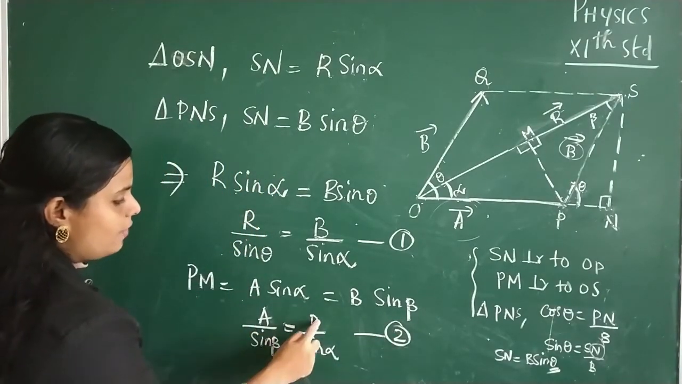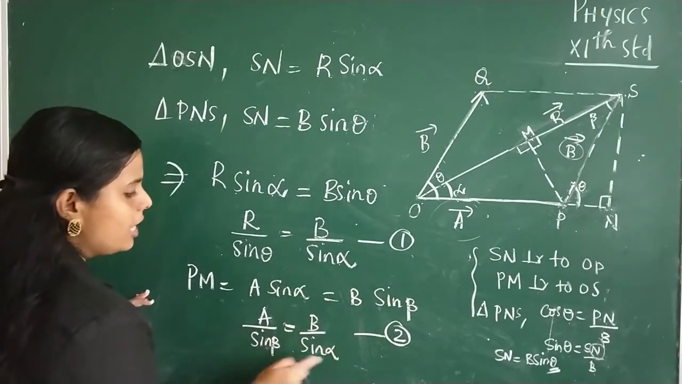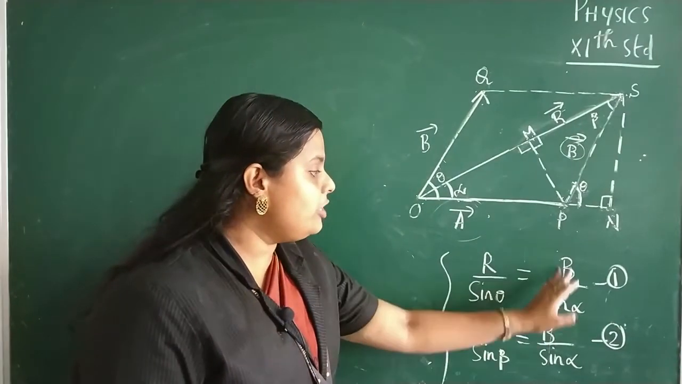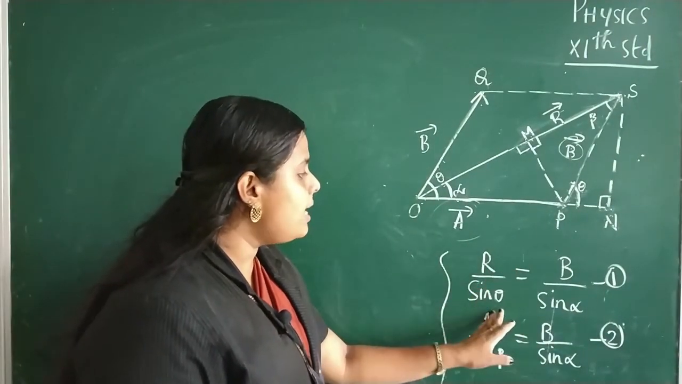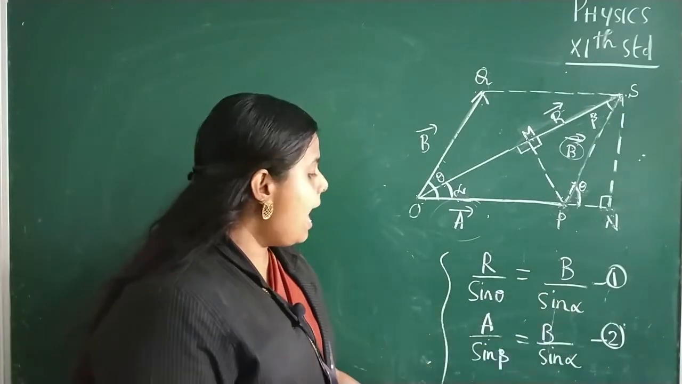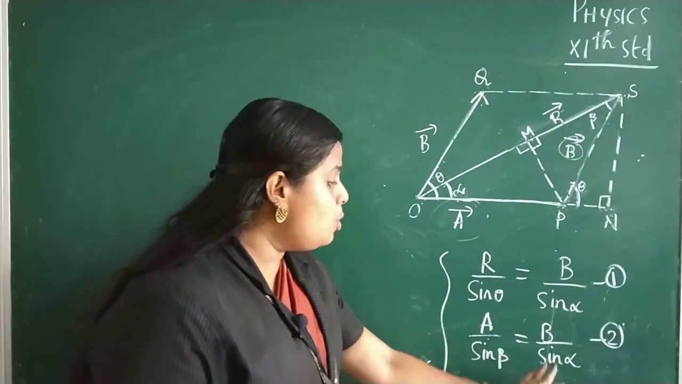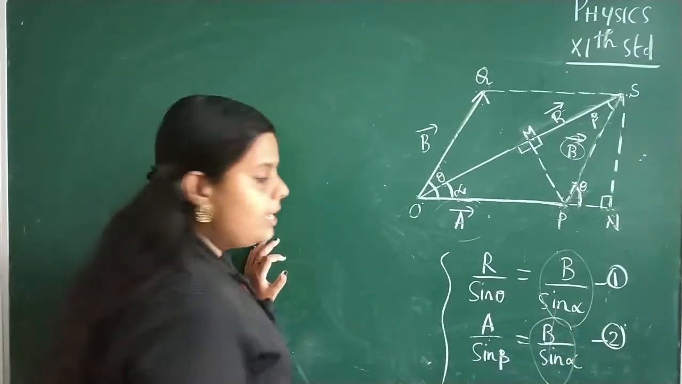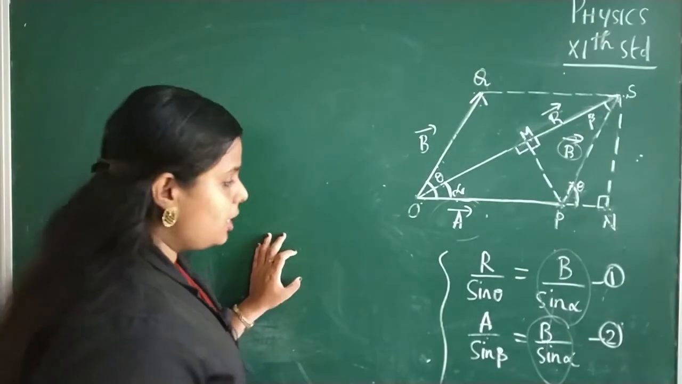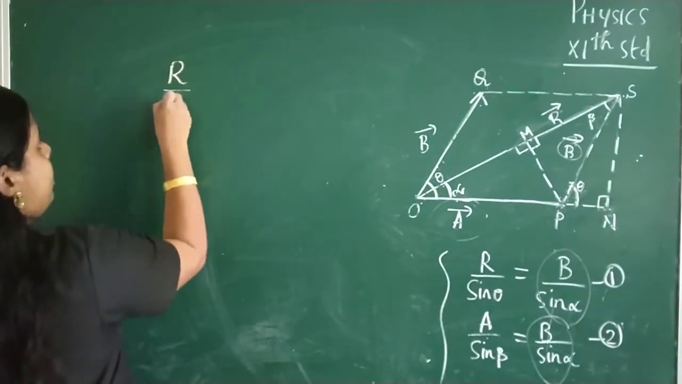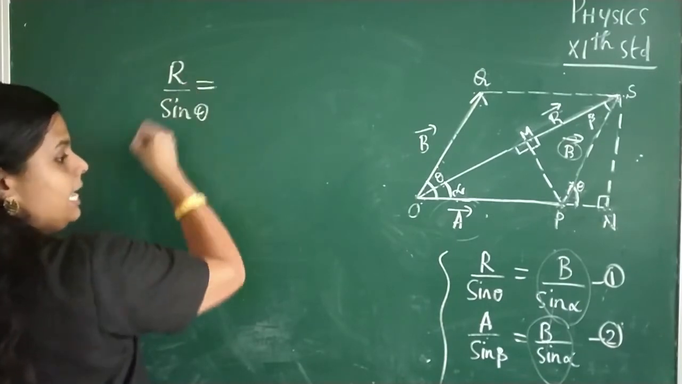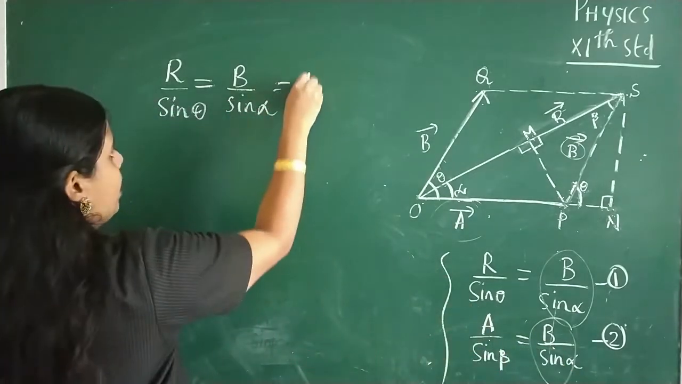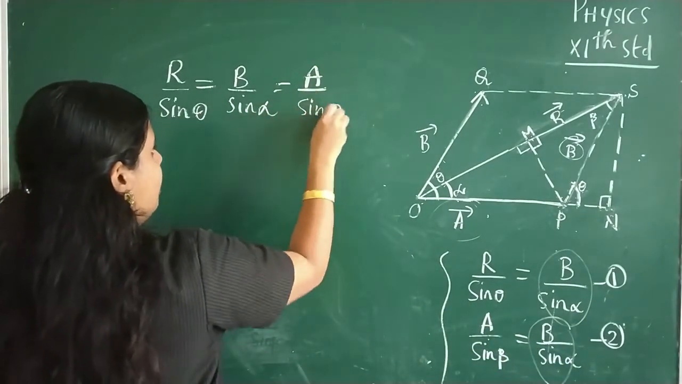So the expression A sine alpha is equal to B sine beta can be represented in this form. Here we have two equations, equation 1 and 2. The first one is R by sine theta is equal to B by sine alpha, and the second one is A by sine beta is equal to B by sine alpha. The RHS of both expressions is the same, right? So we can equate these expressions. The answer is R by sine theta is equal to B by sine alpha, which is equal to A by sine beta.